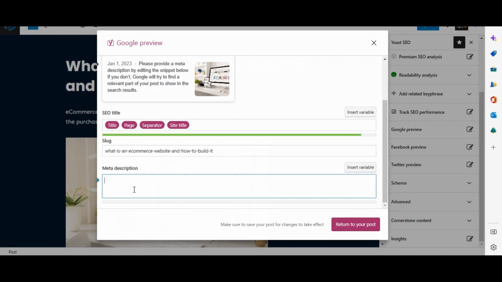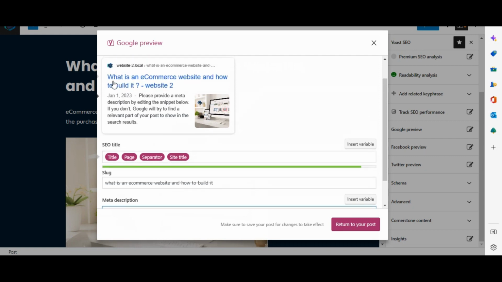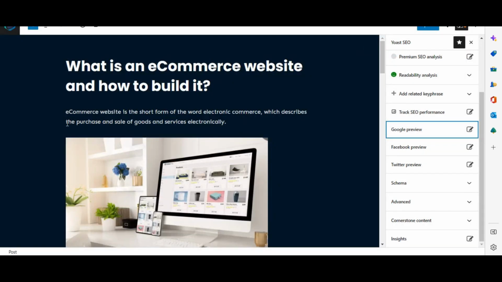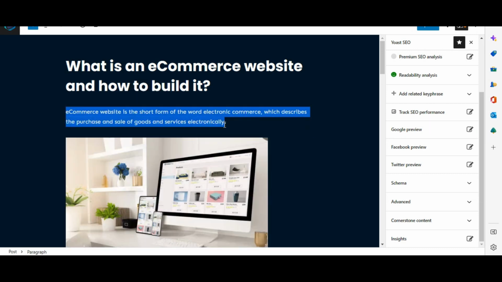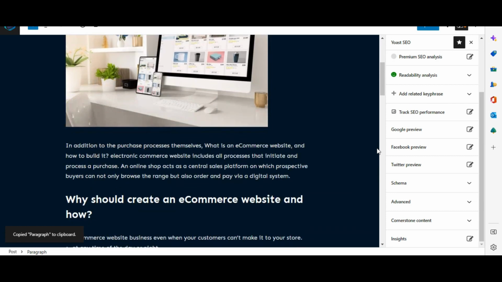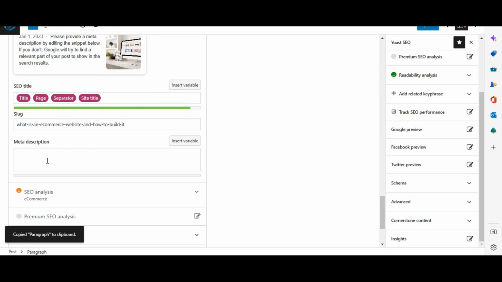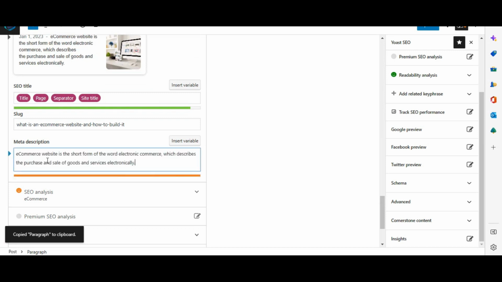And here you write the meta description. Our first line is what is an e-commerce website, so obviously we have to write about what is an e-commerce website. So I copy this heading and write it in the meta description. You can also scroll down and write here.